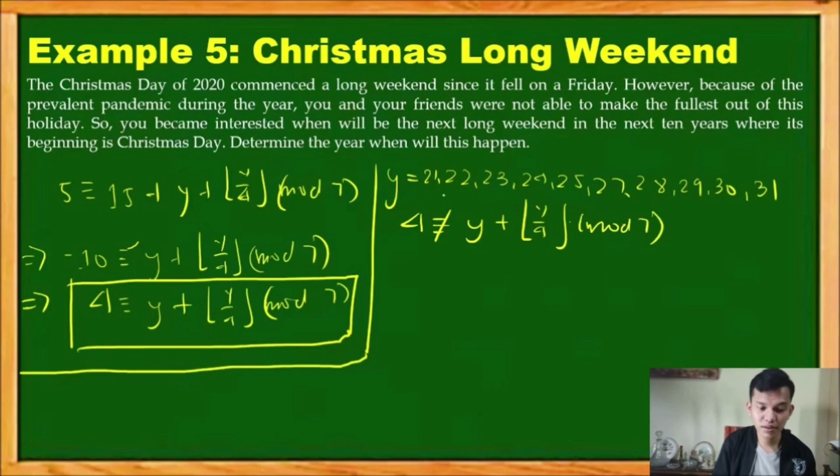Again, given these values of y, 21 up to 31 except 26, this linear congruence will not hold.